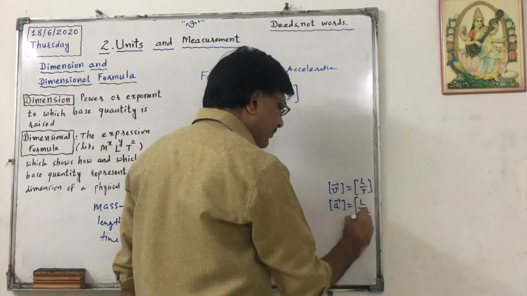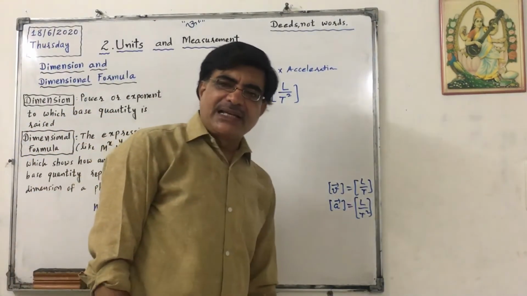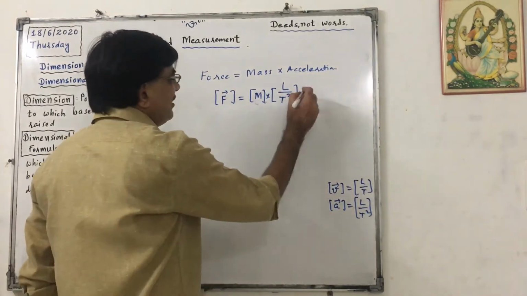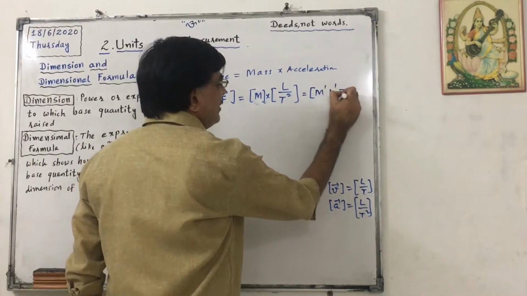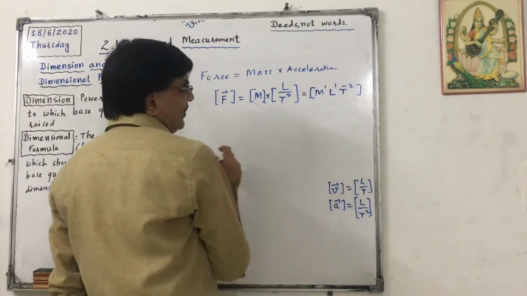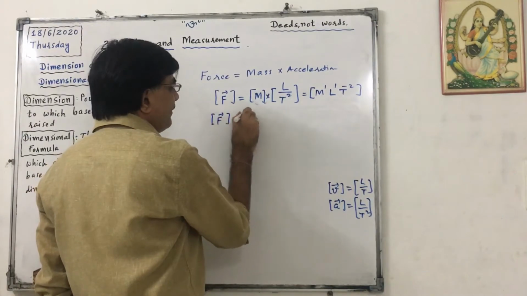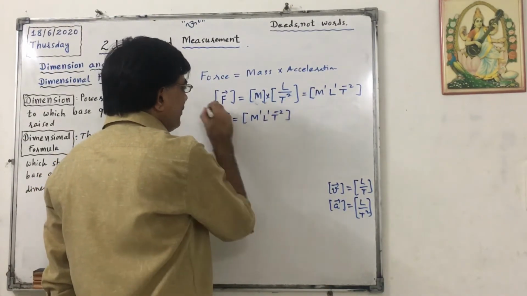Quick method to remember: velocity or speed is L by T and acceleration is L by T square. So here finally it will become M1 L1 T minus 2. So the dimensional equation for force is M1 L1 T minus 2.